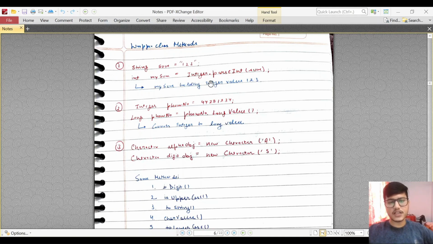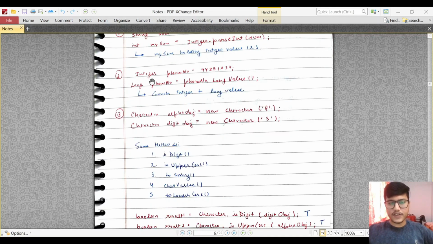Okay, like that, for example, we have the Integer class, which is a wrapper class. It provides us methods such as parseInt and sum. So we create a string value of 123 and then we want to parse this. How we will do that is Integer.parseInt and giving that particular string value. So this will convert it to int. And what is going to happen here is this Integer.parseInt will give an Integer wrapper class value back, and that will be automatically unboxed to this particular int primitive data type. Like we discussed autoboxing and unboxing above, the same thing will happen again here.